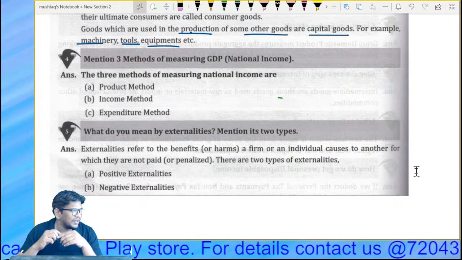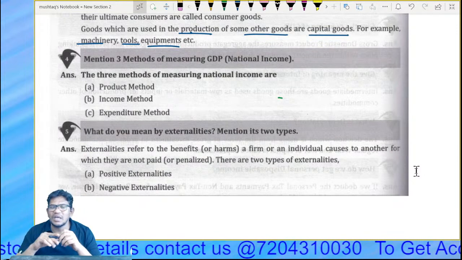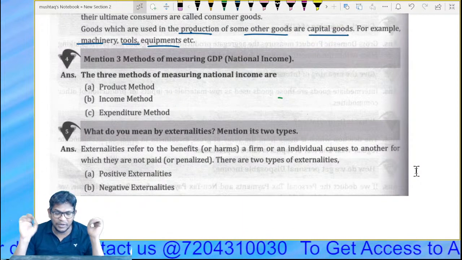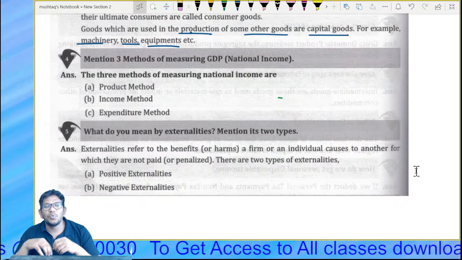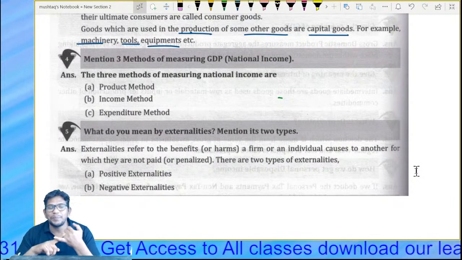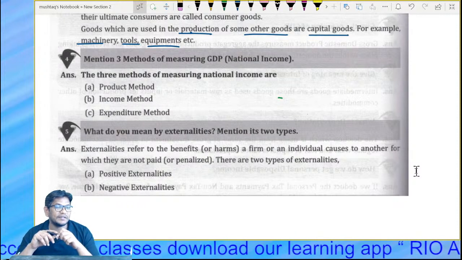For example, assume you have an industry and there is wastage coming out after producing the goods, and you dump that waste into the river. You are causing pollution, but you are not paying for it.